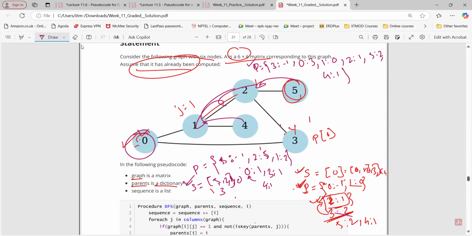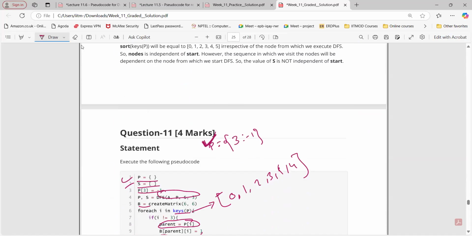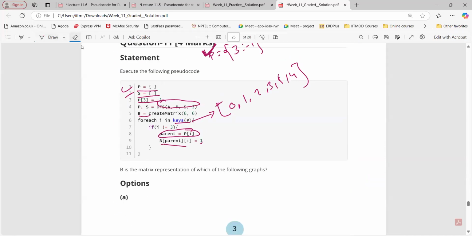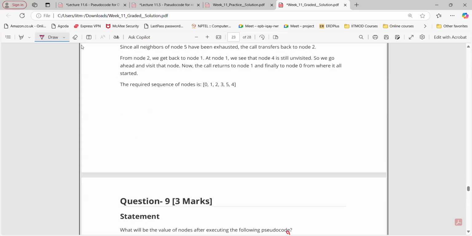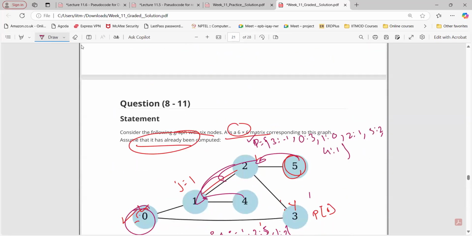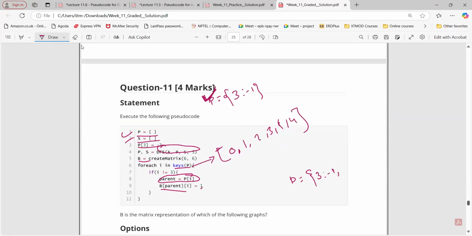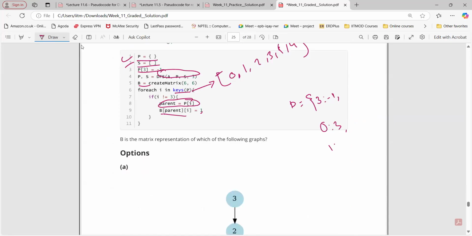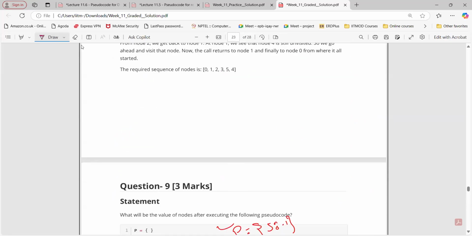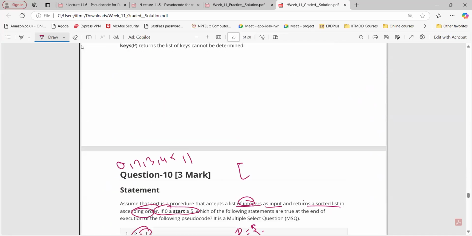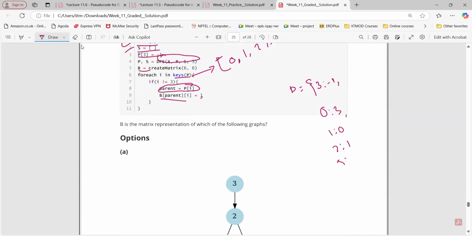So let me write it down here, and then we can simply do that. That is the easier one. So what we got? P: 3 minus 1, then 0. 0 is to 3. 0, 3, 1, 0, 2, 1, 5, 2, 4, 1. That's it. We got this P. Now we are creating keys of I, which will be 0, 1, 2, 3. When I is equal to 0, not equal to 3, correct?